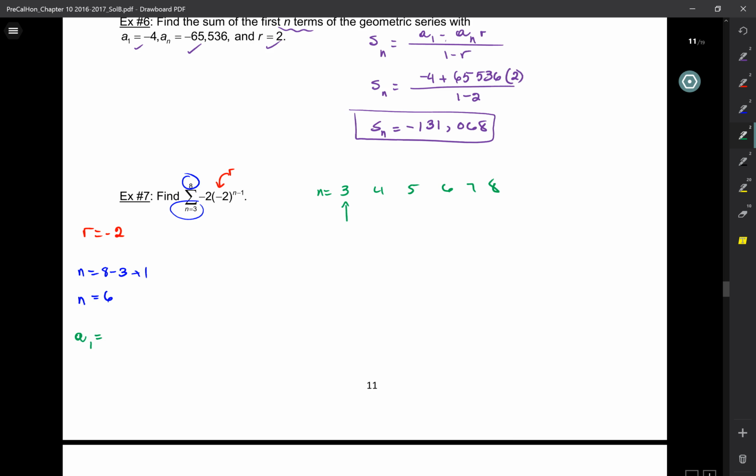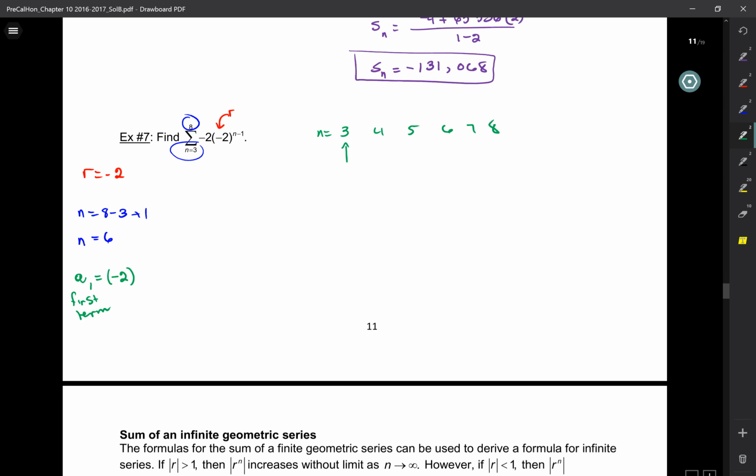You know what I mean? So A1, that's the first term. So it's -2 to the 3 minus 1. So this is -8.